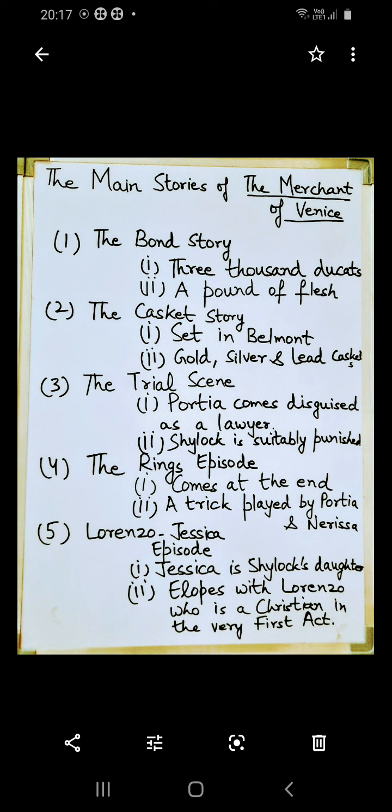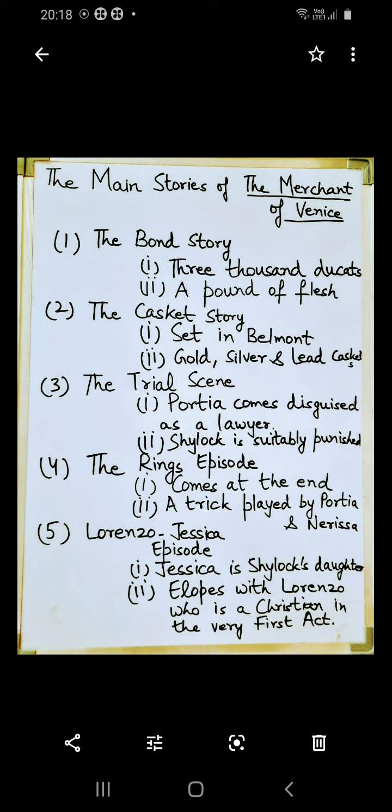Portia takes over the role of the judge also, and she pronounces the judgment: since Shylock has planned to take the life of a citizen of Venice, his property will be confiscated. Half of it will go to the state, and half of it will go to Antonio.